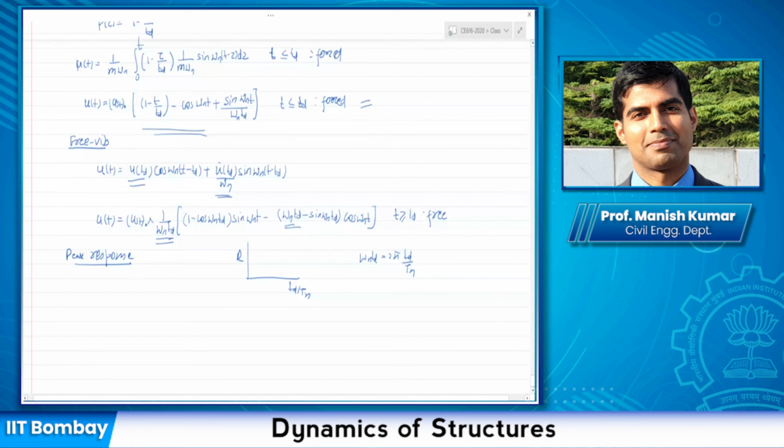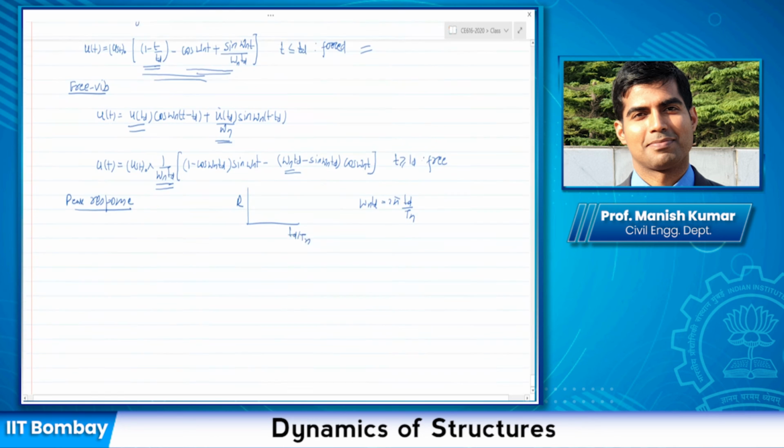The function is not that simple anymore. I have a linearly increasing function, which is a function of t by td, and then I have a trigonometric function like this. So it is not simply a constant times a trigonometric function, from which I could find the maximum value. Here it is a sum of two functions which vary independently.